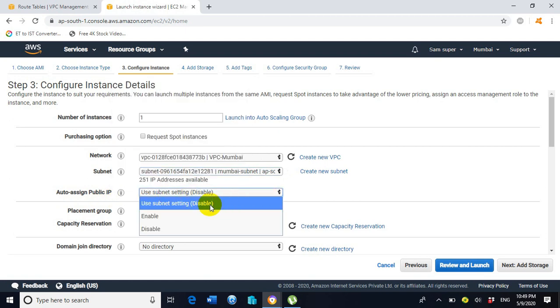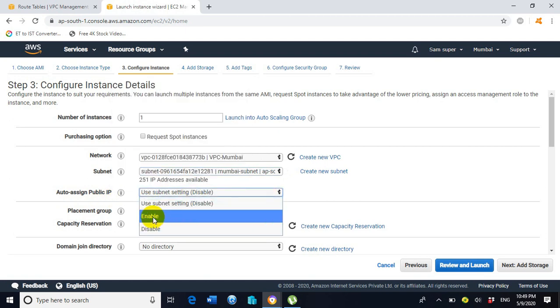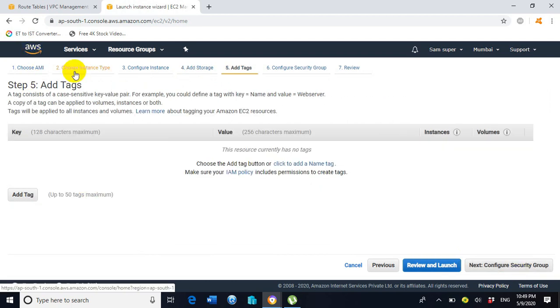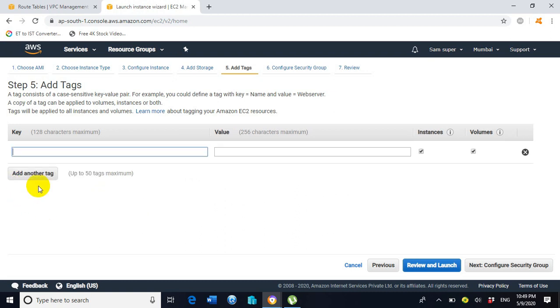By default it is disabled. Click on enable. Click on next. Click on next again. Now here we will assign the name of the EC2 instance. Click on add tag. Under the key, type name.